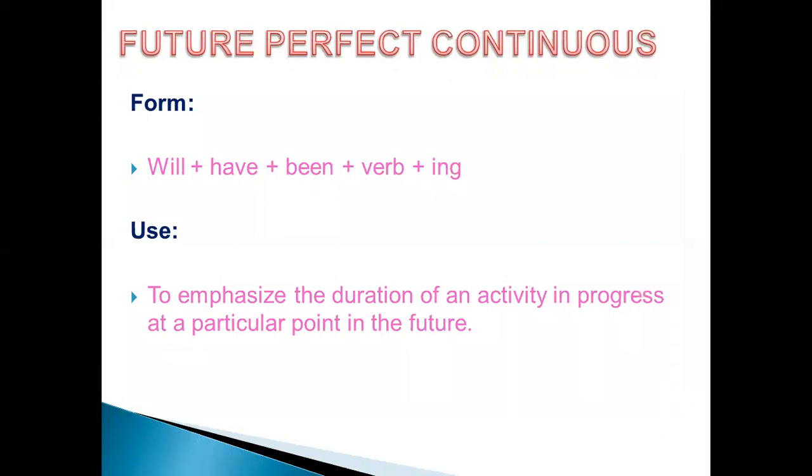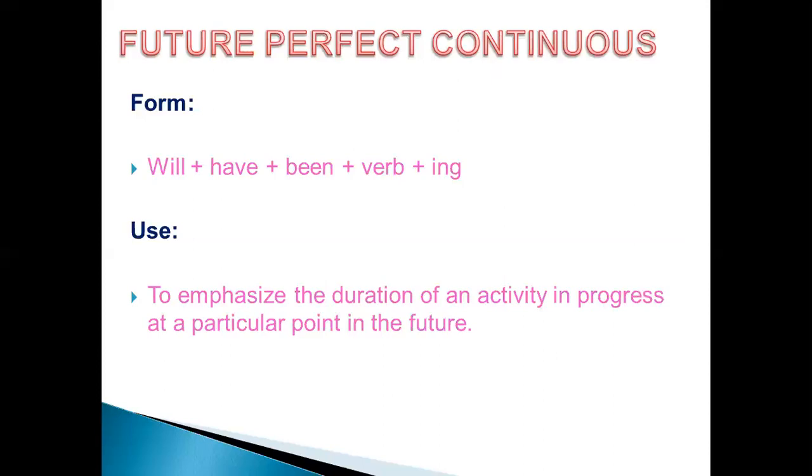We use it to emphasize the duration of an activity in progress at a particular point in the future. Sorry, we don't understand you. Can you explain it to make it easy for us? Here in this tense, by the way, this is a mix between the future perfect and the future continuous. So we use it to indicate that a verb will happen in the future and it will continue and it will also be finished at a particular time. But what's new here is that we'd like to know how long the event has been continuing. So we focus on the duration of the activity.